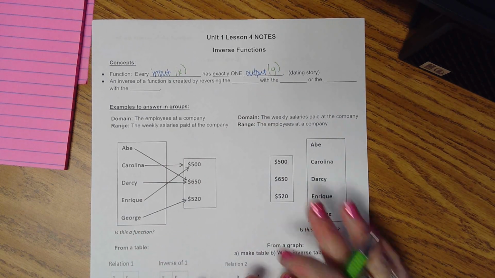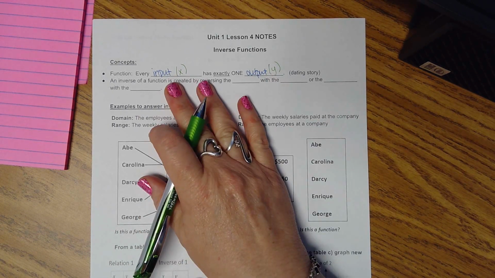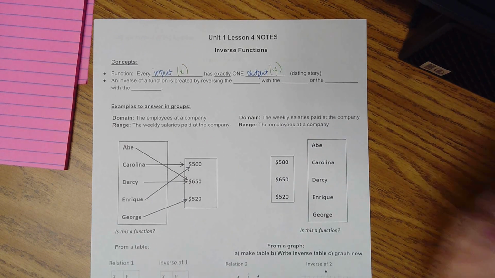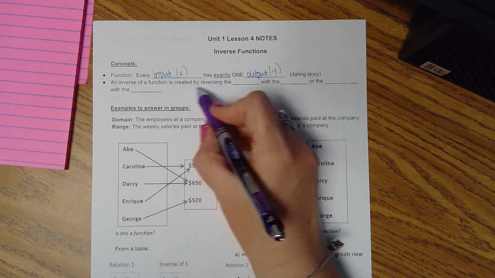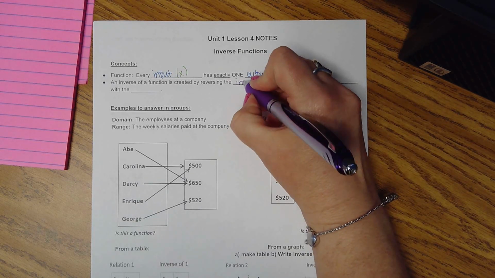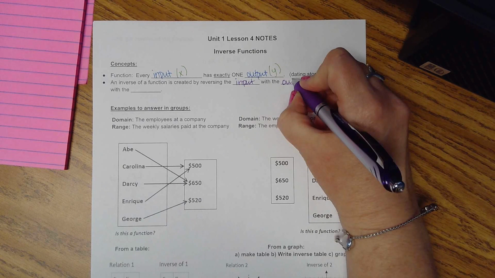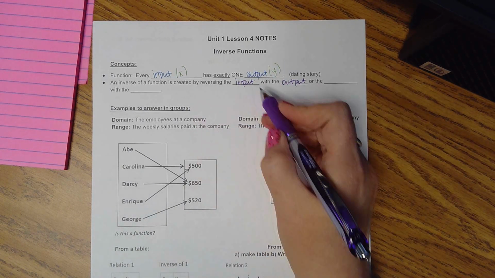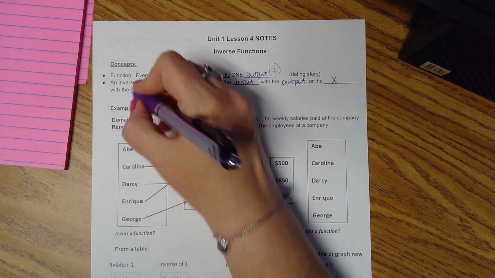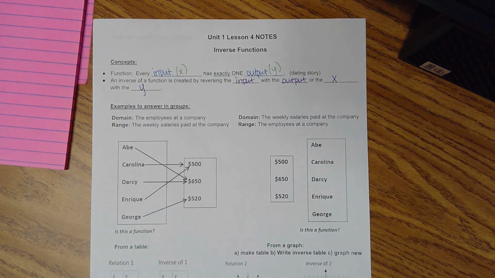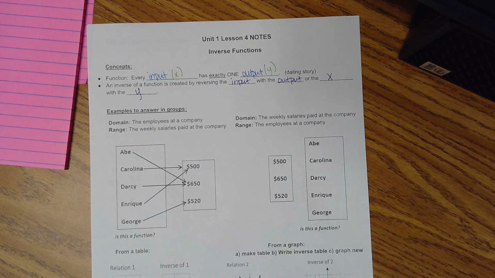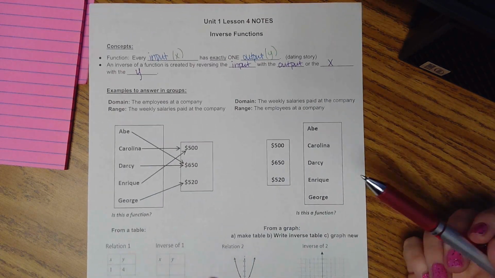I don't worry about the y values, I only worry about x, and I'll show you that in just a second. To find the inverse of a function, you will be reversing or switching the input with the output. Okay, same vocabulary we just used, input and output, or you're switching the x variable with the y variable. Okay, that's the inverse part. Function part is a review from Algebra 1. We're going to review the function part right now.